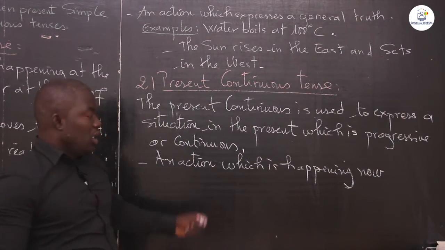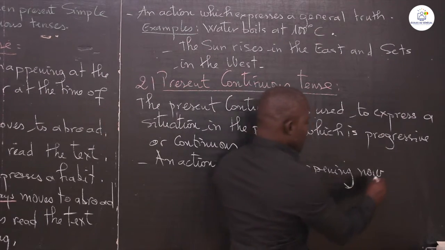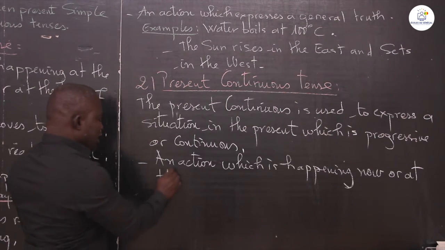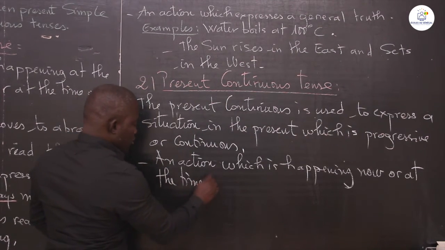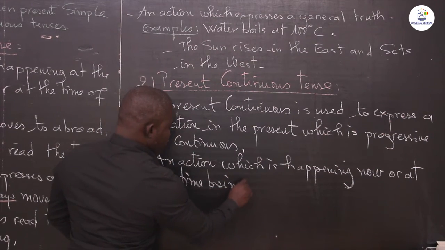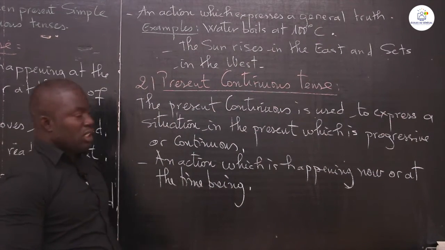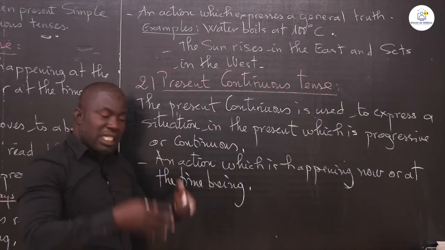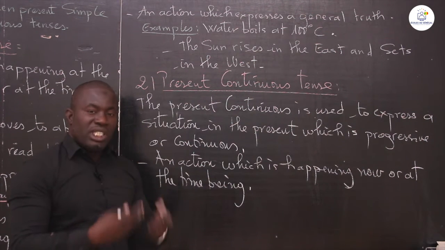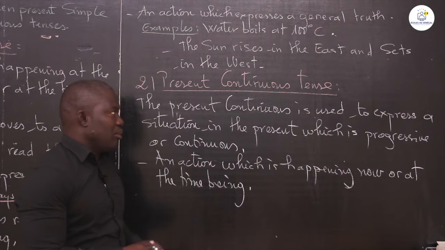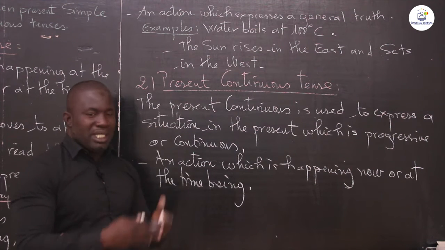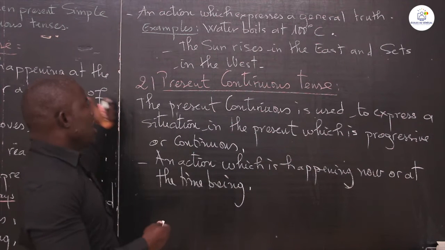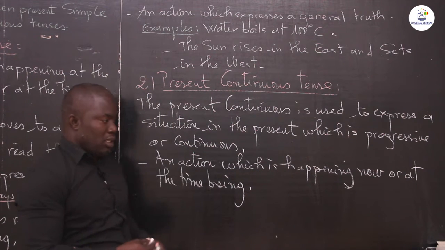This is an action which is happening now, or at the time, or at the time being. This is the present continuous tense. It is an action which is happening now, or which is happening at the time being. This is the present continuous tense. Now, so we have differences between the present simple and the present continuous.